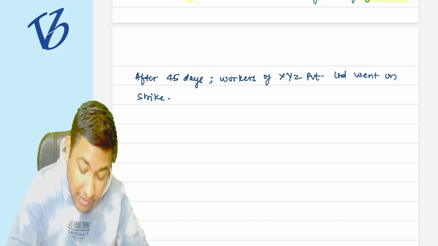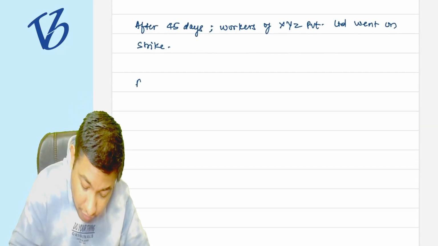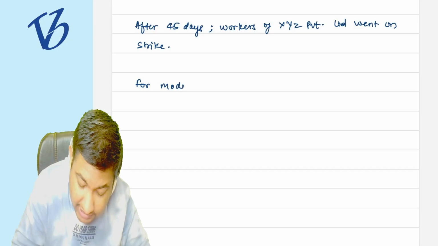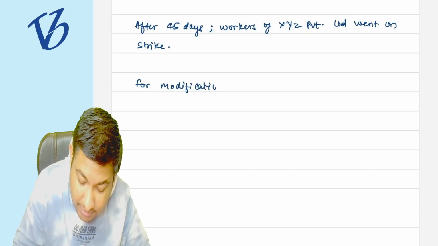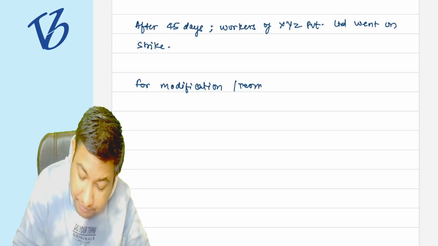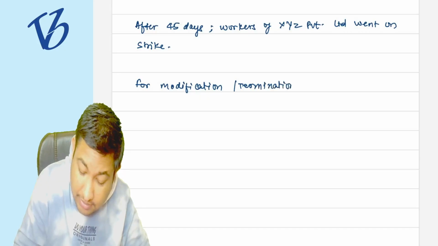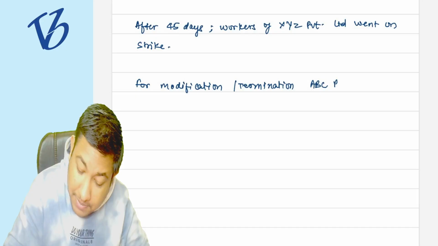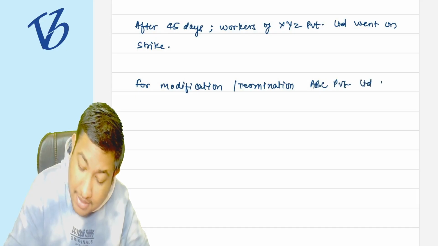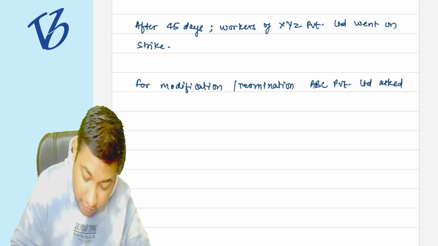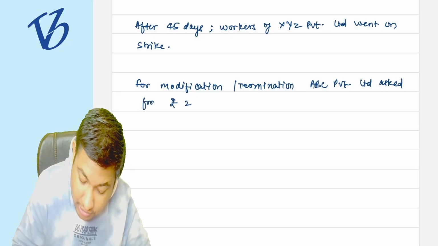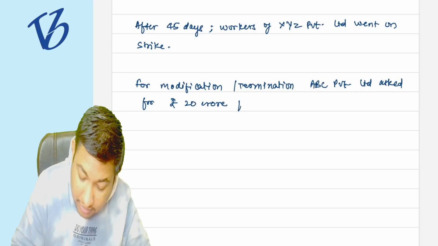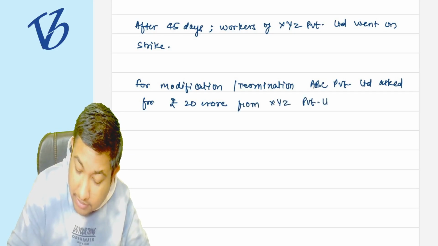But for the modification or termination, ABC Private Limited asked for rupees 20 crore from XYZ Private Limited.